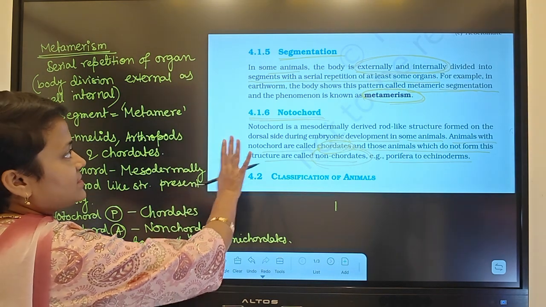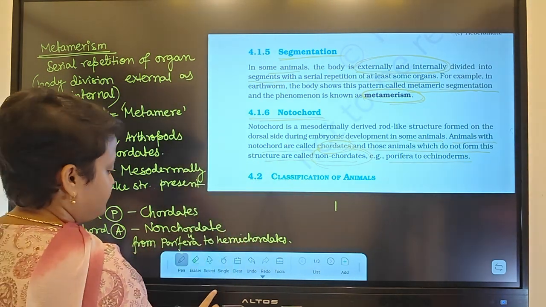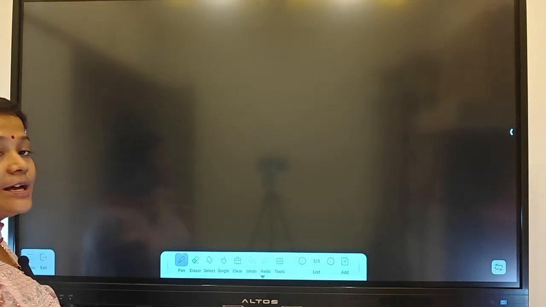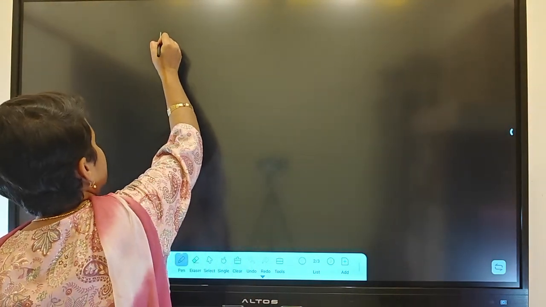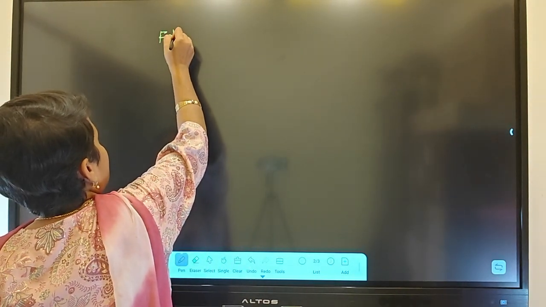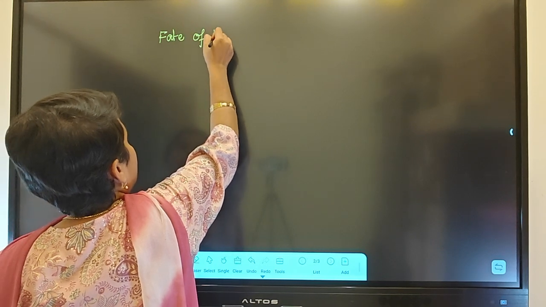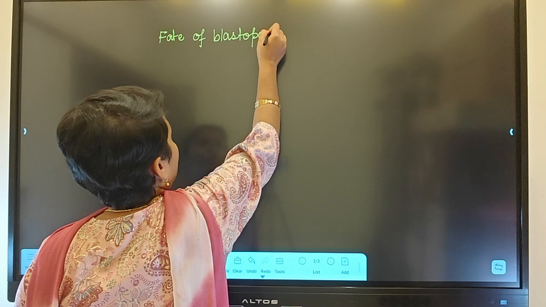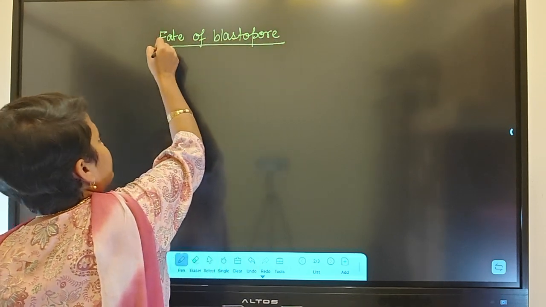So this is notochord and segmentation. Coming to the last one, which is not in the NCERT; I will give you extra. This is one of the bases of classification, and the last one is called fate of blastopore. On the basis of that, we can divide the organisms.